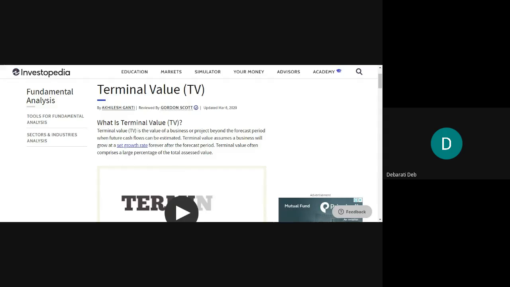In that truncated syllabus, the topic that is left for our discussion is net terminal value. On your screen, you can see the term terminal value. You can write it in your copy also. There are some formulas which you'll have to keep. Also, this link will be uploaded in your Moodle, but you should write the terminologies in your copy. The sums will not come from this section. It never comes, but you should know the formula and the concept behind net terminal value.